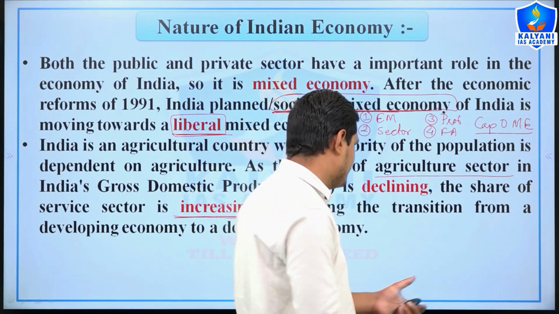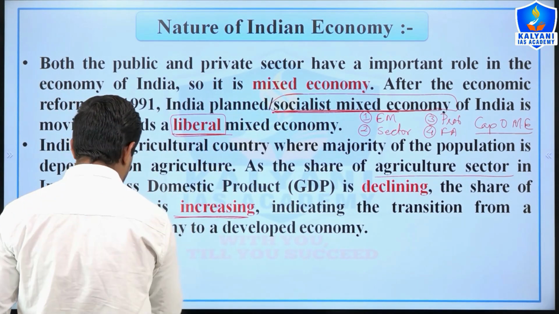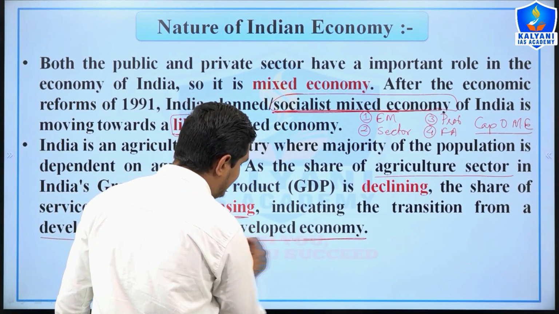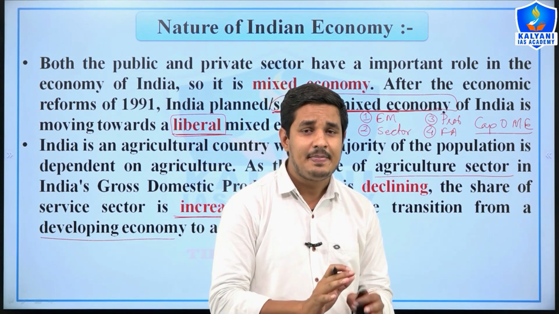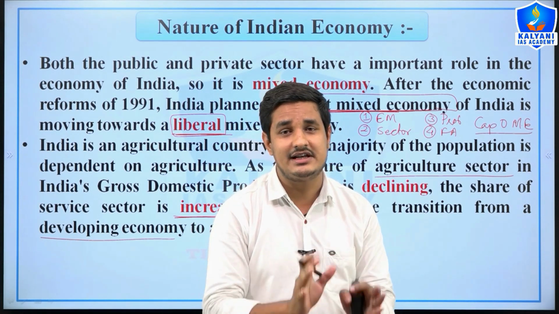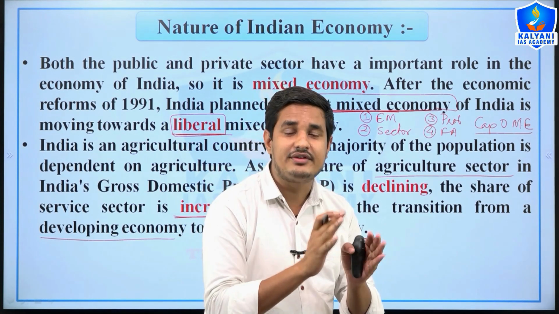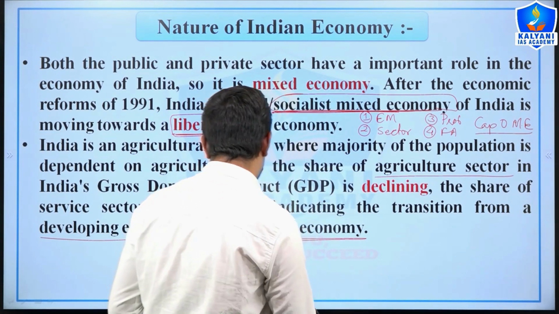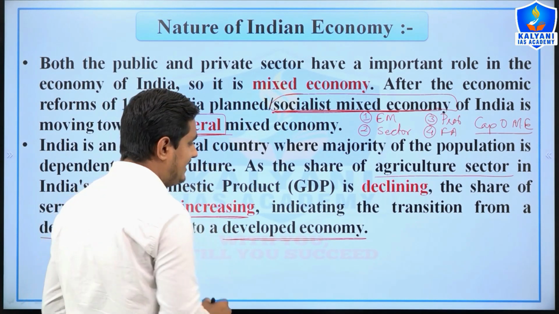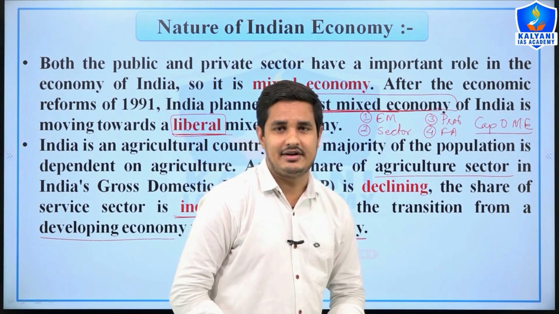The Indian economy is moving from a developing economy towards a developed economy. And the thing you must mention here is that the share of the tertiary or service sector is more than that of the industrial or secondary sector.